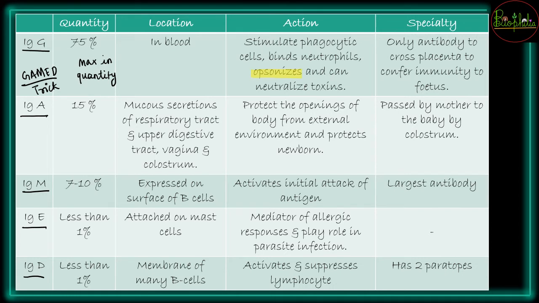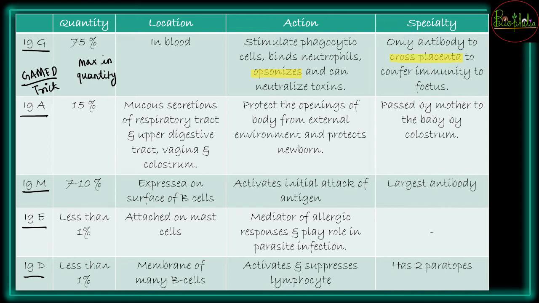Now what is this meaning? It is meaning that whatever is going to be engulfed, उसके लिए उसको ज़्यादा रेडी करना, उसको ज़्यादा एफिशिएंट बनाना, for the phagocytes to come and eat up all the debris, उसके लिए ये IgG काम करेगा. And also to neutralize different kinds of toxins, this is going to help. Now what is the speciality of this antibody? That this is the antibody that can cross the placenta, and once it can cross the placenta, this can be given as an immunity for the newborn baby.